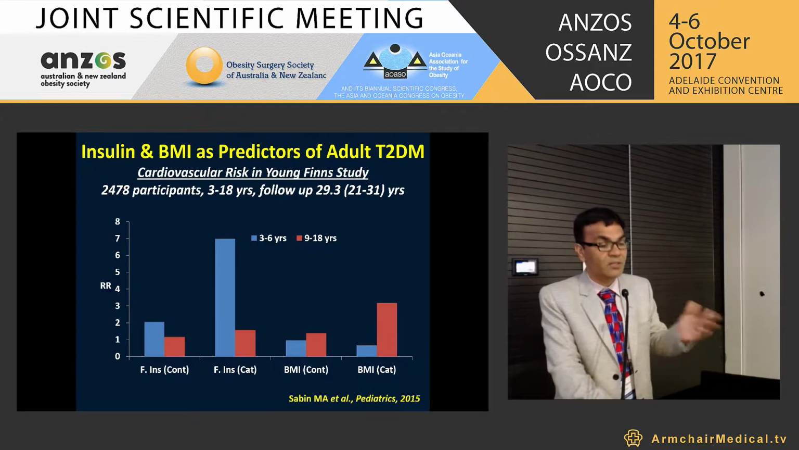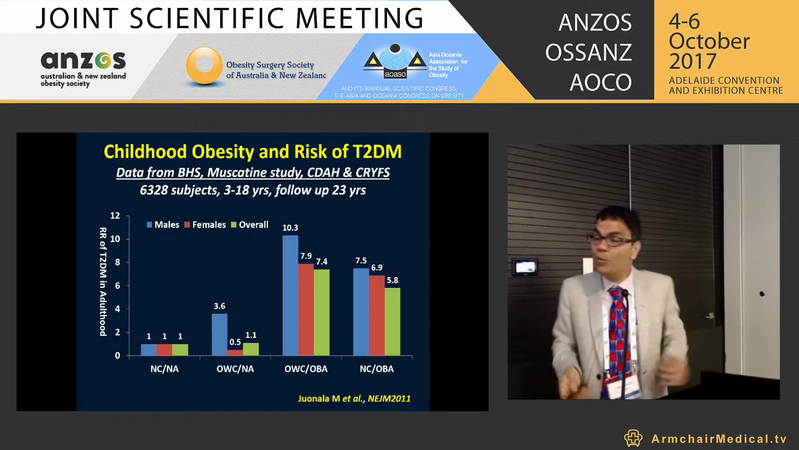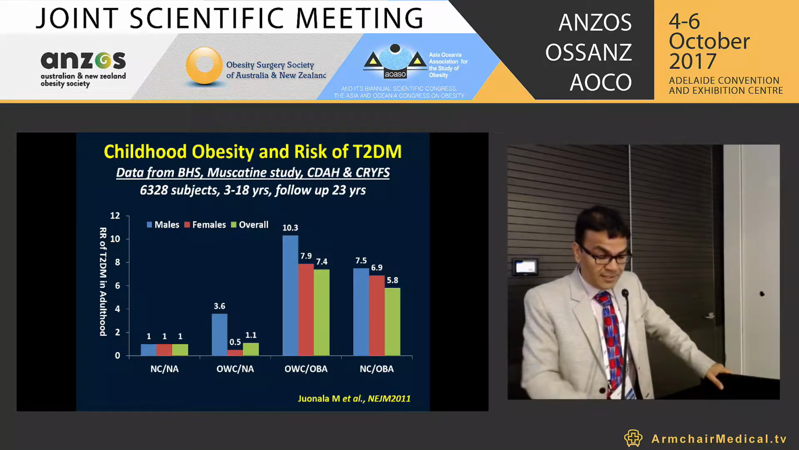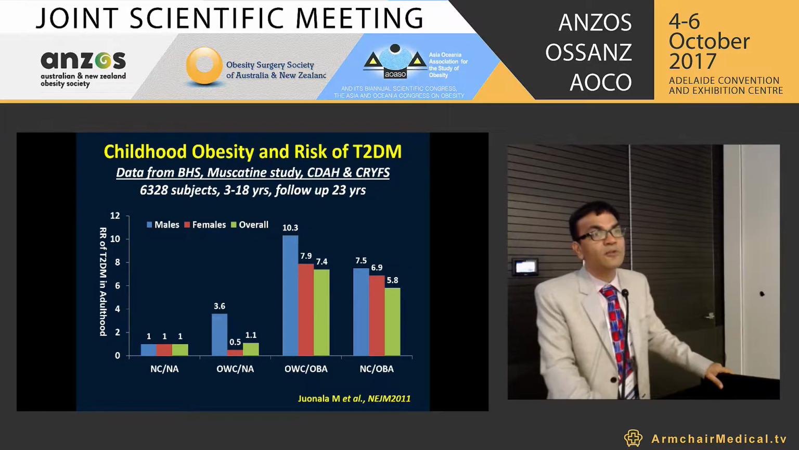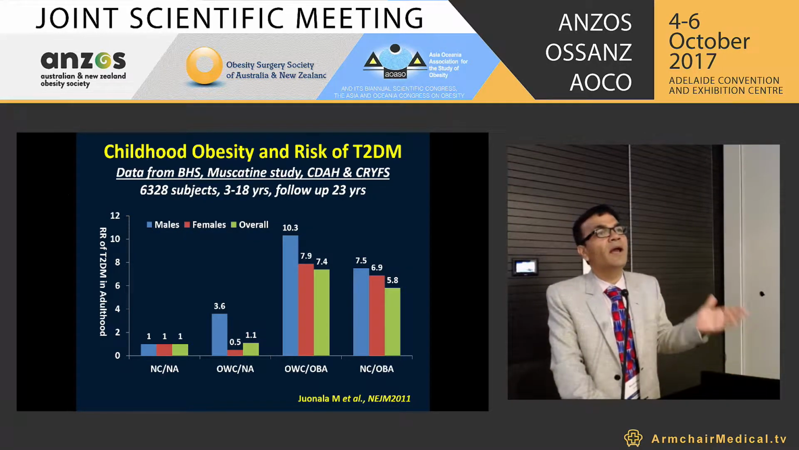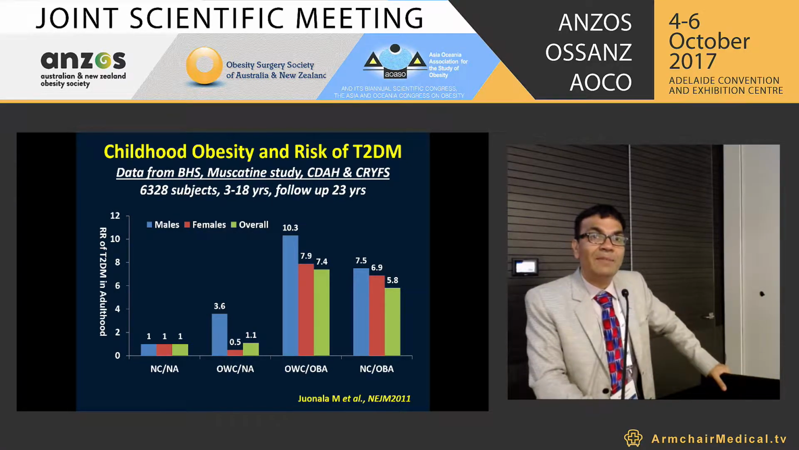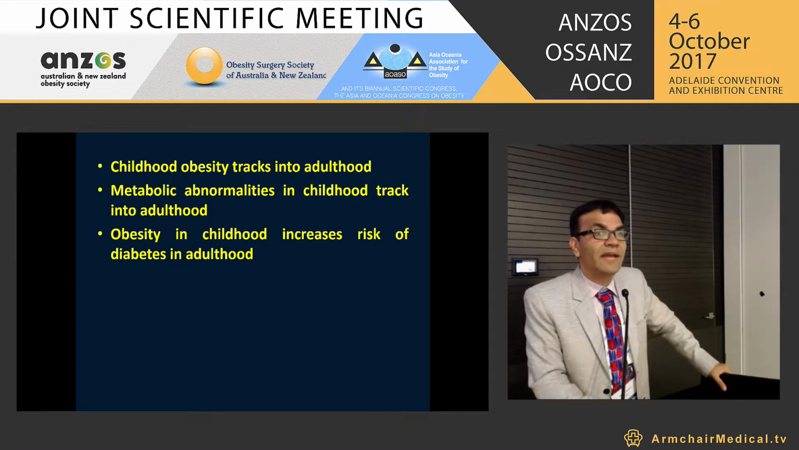So the insulin resistance was very, very high, and those who were overweight children and became obese adults had the highest incidence of IFG, IGT, metabolic syndrome, as well as diabetes. There were fewer among those with normal weight in childhood, and some of them also had increased risk of developing diabetes, but it was more with the overweight and obese children when they became adults. So childhood obesity tracks into adulthood, metabolic abnormalities in childhood track into adulthood, and obesity in childhood increases the risk of diabetes in adulthood also.